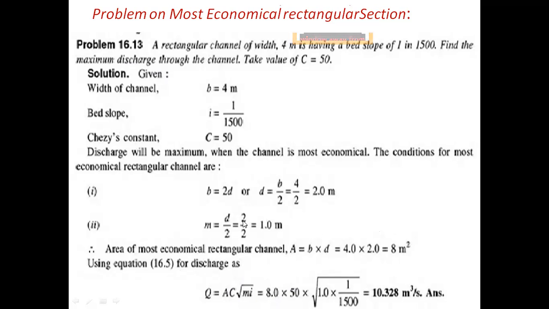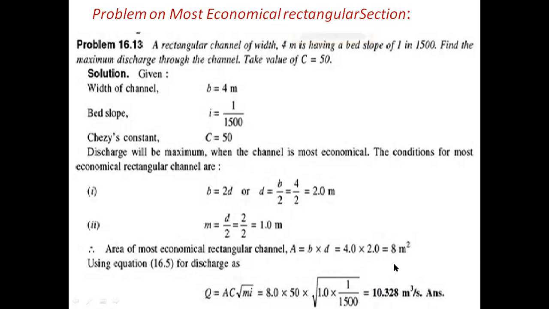Here A equal to the area, 8, into the C value, which is 50, into root of the m value, hydraulic mean depth, 1.0, into the I value, the slope, which is 1 by 1500. Multiplying all these terms, we finally get 10.328 meter cube per second.